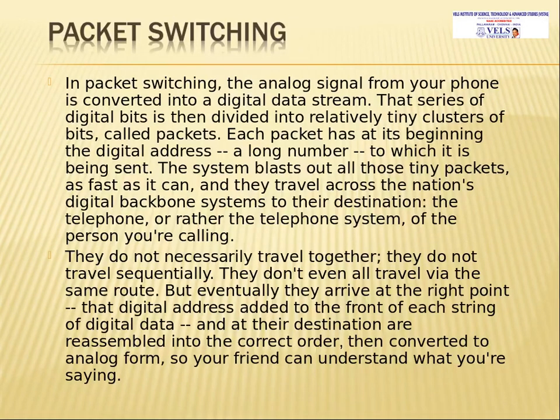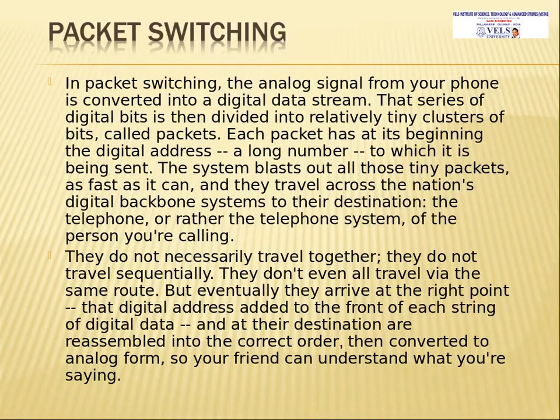In packet switching, first the analog signal, like in a telephone system or a mobile network, the analog signal from your phone, is converted into a digital data stream. That digital bit stream is then divided into clusters, and each cluster is called a packet.